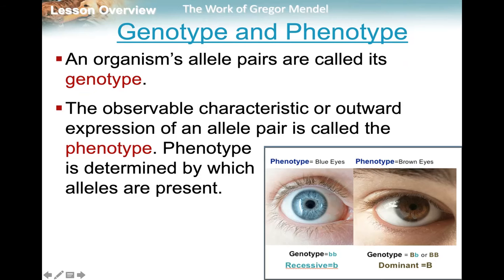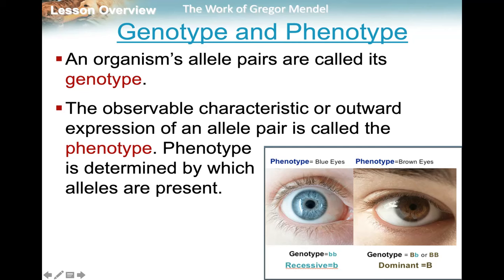Important terms to know are genotype and phenotype. Genotype is the allele pairs. They are what we represent in letters. They are the gene form. Phenotype is the physical expression of the allele. So that is like what we actually see. If you think phenotype, think physical, and it is words describing what we see.